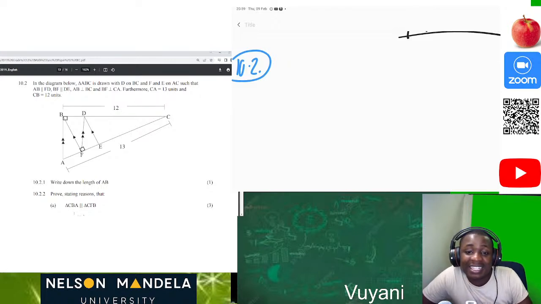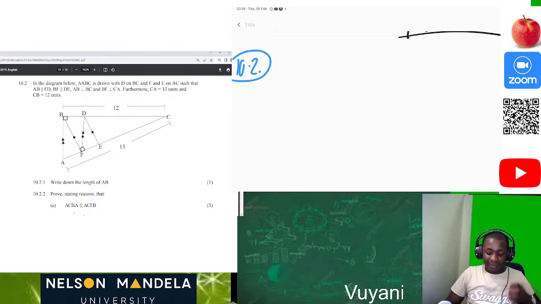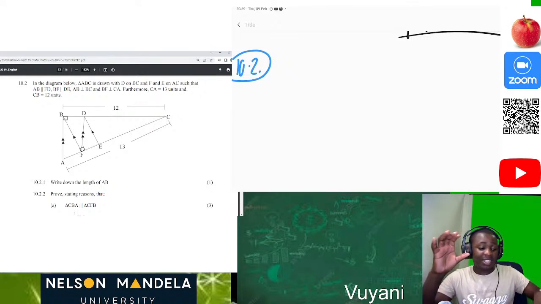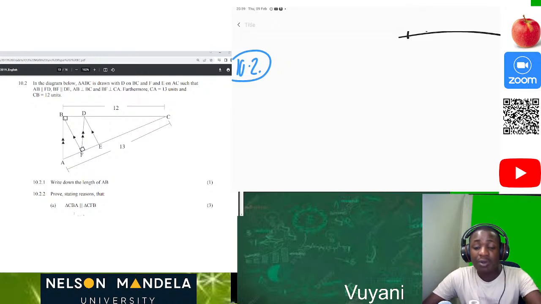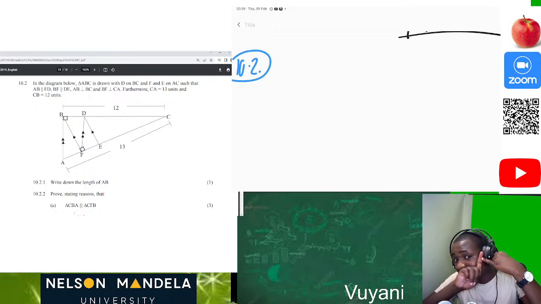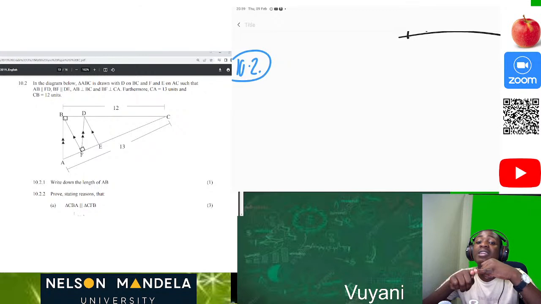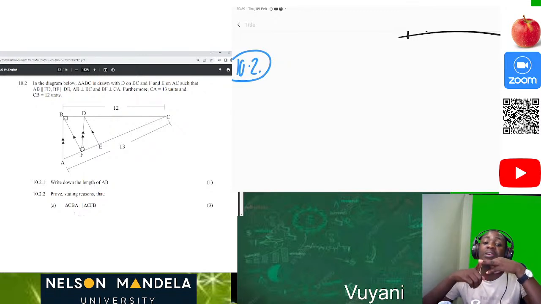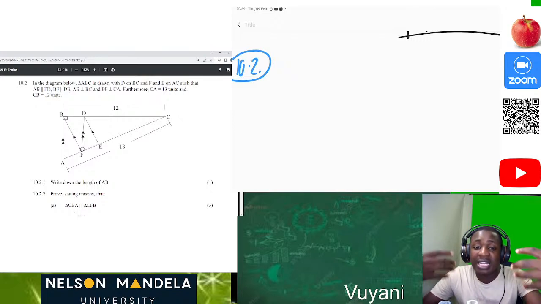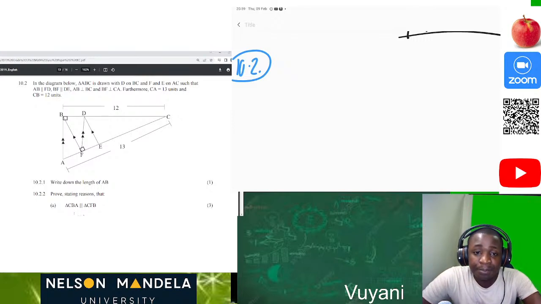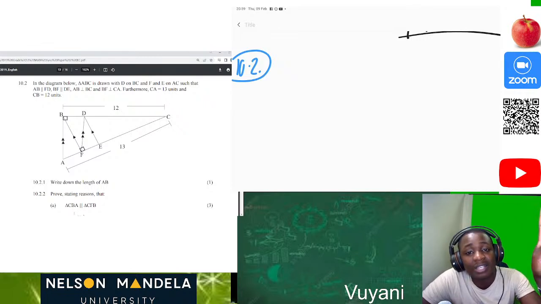This is great. This is amazing. So this question is basically dealing with what you have done already. It's showing us there will be proportion theorem here because of those many parallel lines. There will be similarity theorem here. So let's show each other how we answer these questions. Now let's read the question the second time. When you're answering a question, you don't just read once and say okay, now I understand. You read at least twice or thrice.